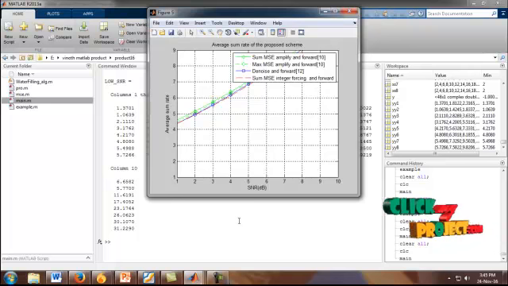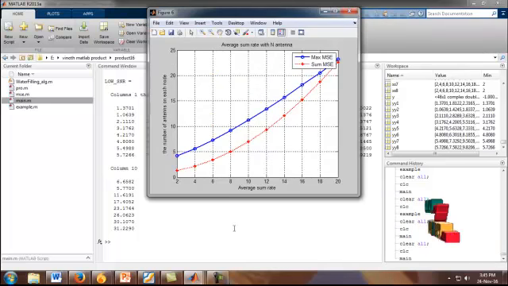Figure 5 shows the average sum rate of the proposed scheme. The X label shows the SNR values, and the Y label shows the average sum rate. The green color line shows the sum MSE amplify and forward, and maximum MSE amplify and forward. The blue color line shows the denoise and forward, and the red color line shows the sum MSE integer forcing and forward.